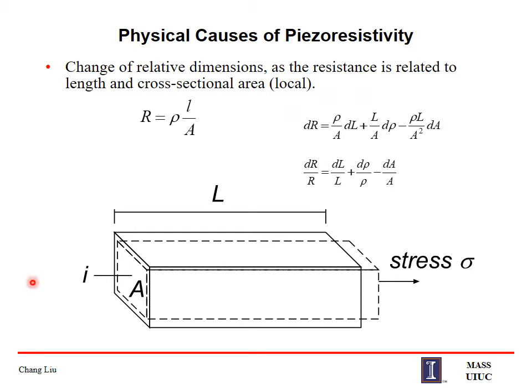What is the physical cause of the piezo-resistivity? Normally a material's resistance can be expressed in terms of length and area as R equals rho L by A, where rho is the specific resistance, L is the length and A is the area. It is proportional like this. And if you differentiate, the change in resistance can be calculated by this formula: dR by R is equal to dL by L plus d rho by rho minus dA by A.